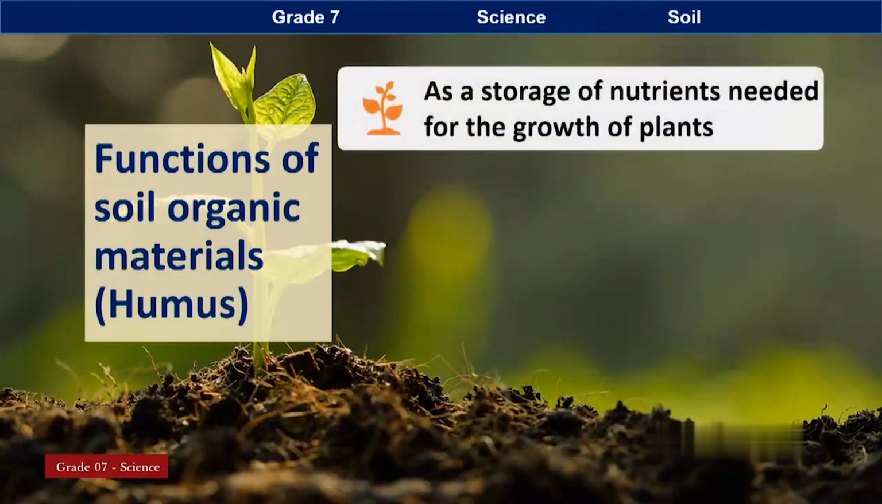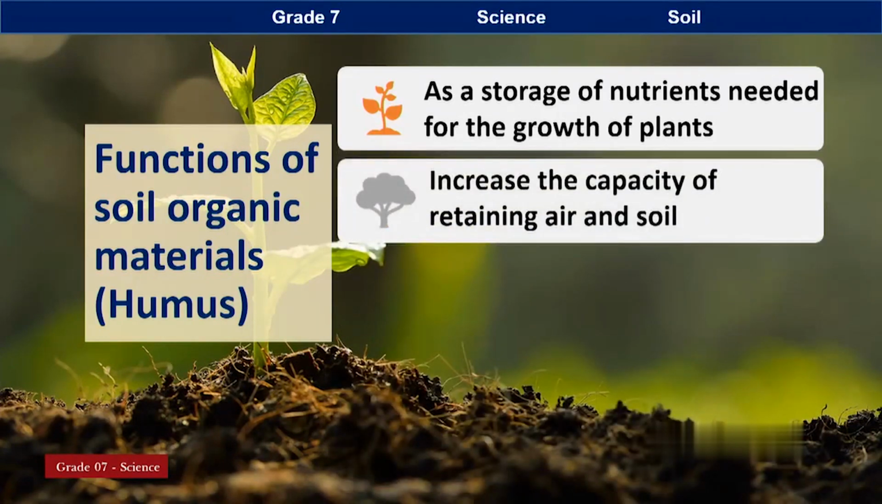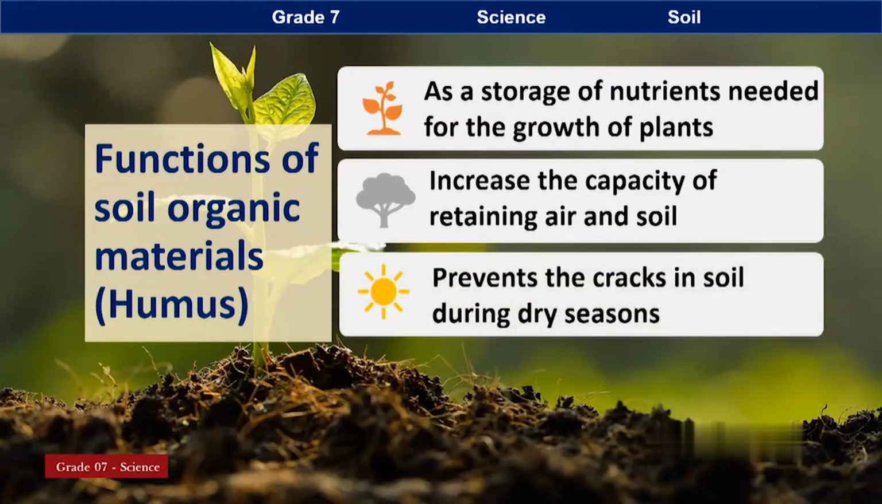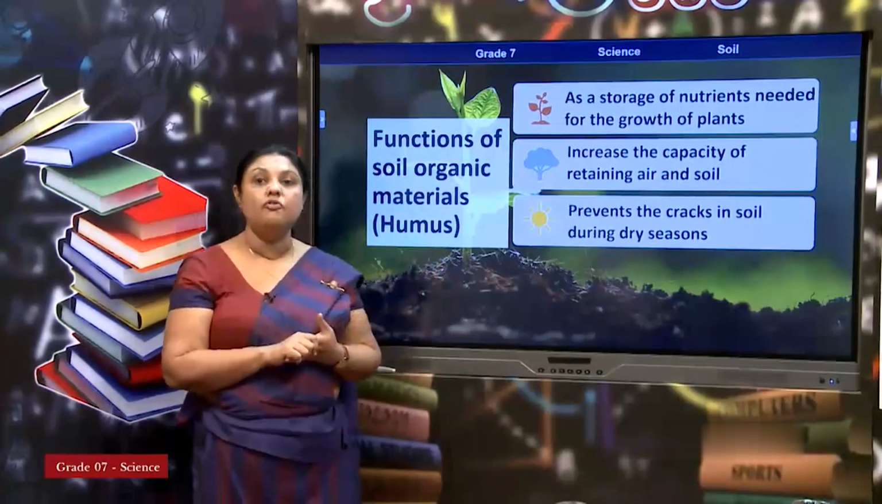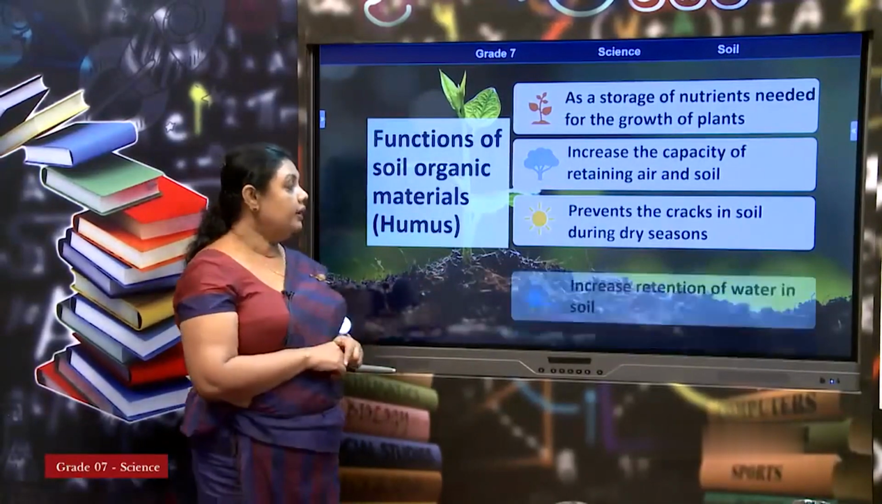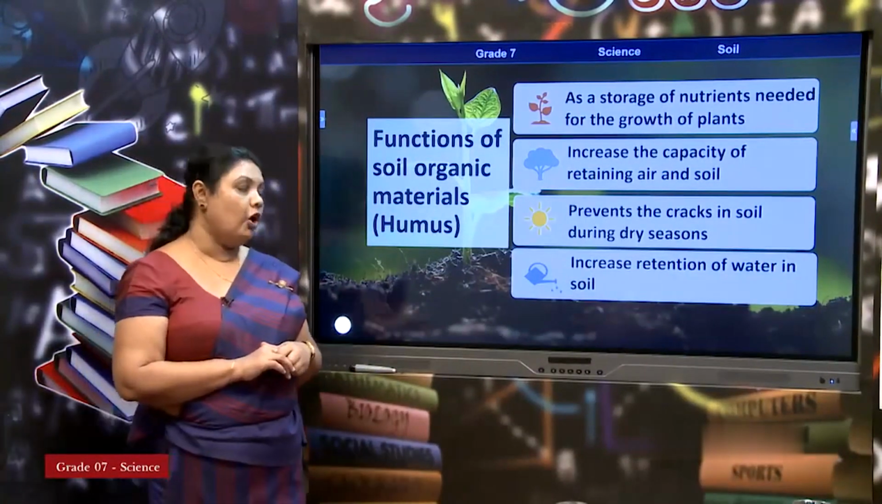Functions of humus, you know, storage of nutrients. Dead material, plants and animals give nutrients to the plants. So, that is the main function. Next, increase the capacity of retaining air in soil. So, air is very necessary for the soil. So, it increases the ability. Then, prevent the cracks in soil during dry season. So, if there is no humus, what will happen? Cracks will occur there and it will become very, very dry. Then, increase the retention of water in soil.